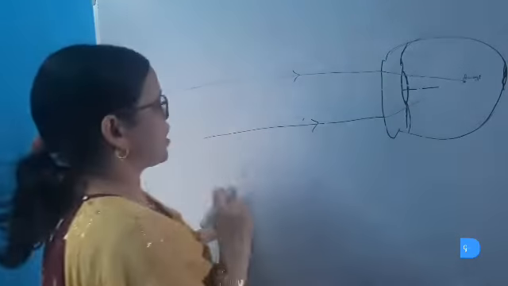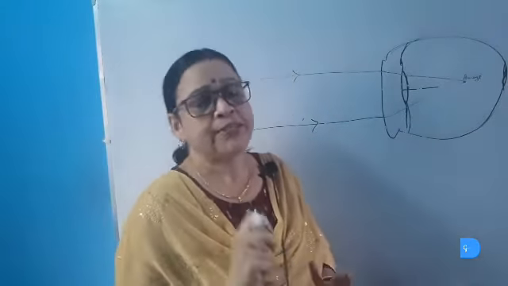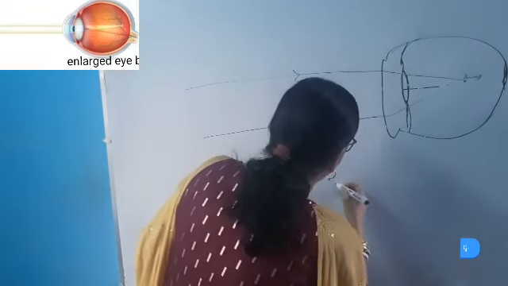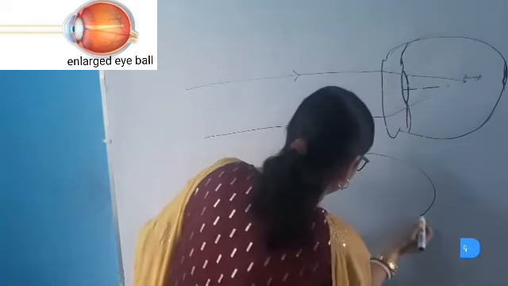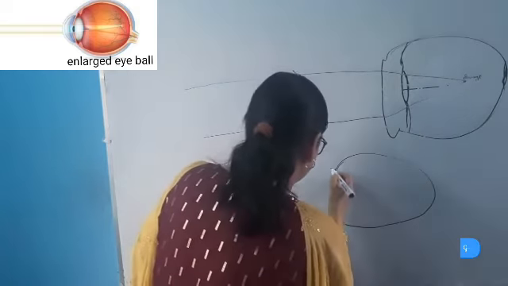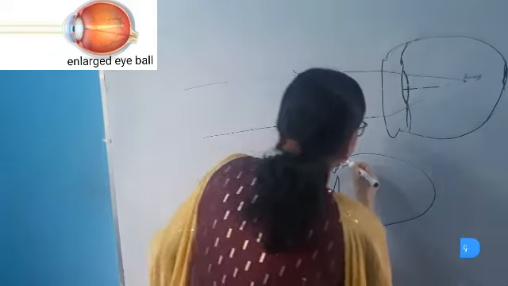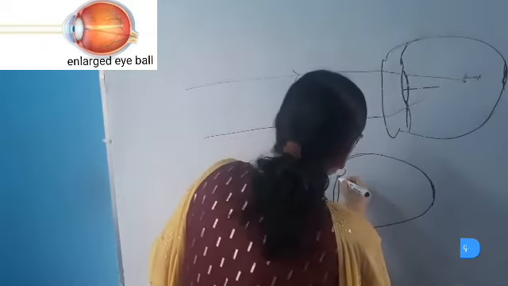In the second case, what happens? The lens may have the correct converging power, but still the myopic eye cannot see. This may be due to elongation of the eyeball. This is the eyeball and this is the lens. This eyeball is much elongated. Here is the retina and this is the lens.